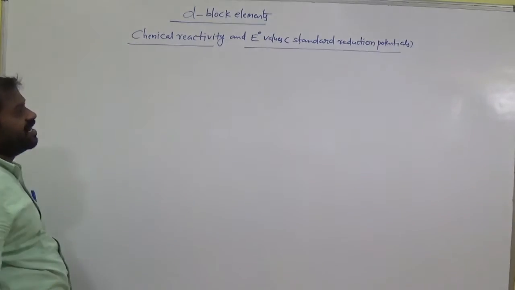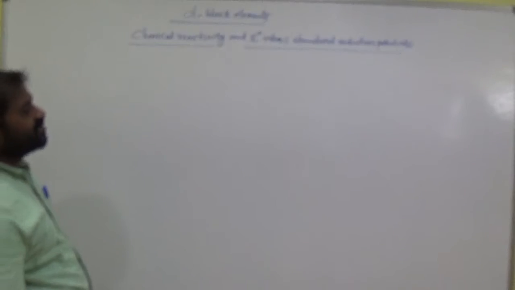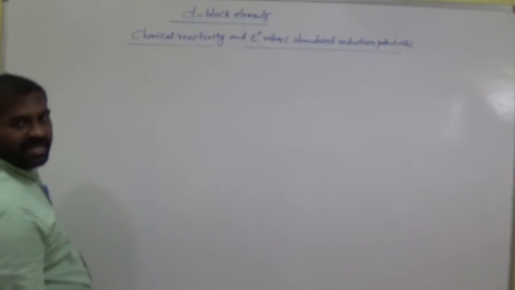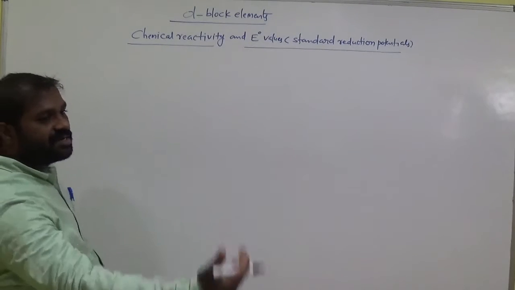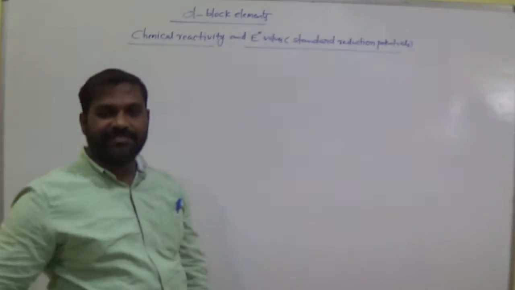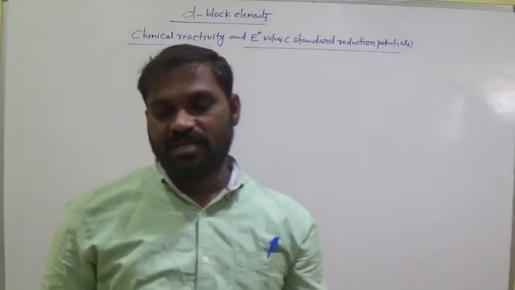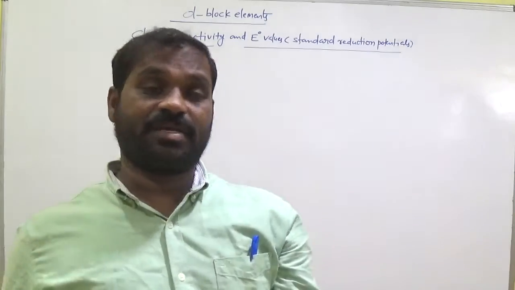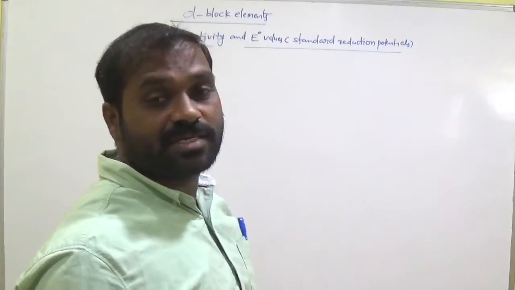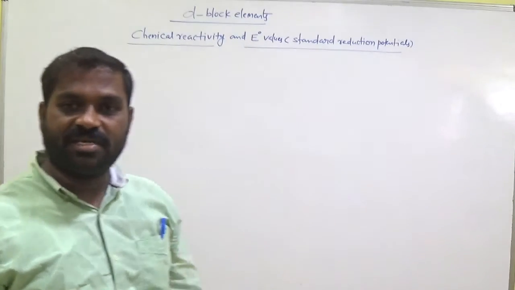Chemical reactivity and standard reduction potential E0 values of transition elements. 3D transition elements. So what is the reactivity of transition elements? We have 3D, 4D, 5D like that. So how do they react with acids? It depends on standard electrode potential values, E0 values.